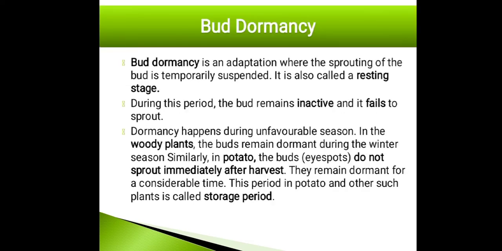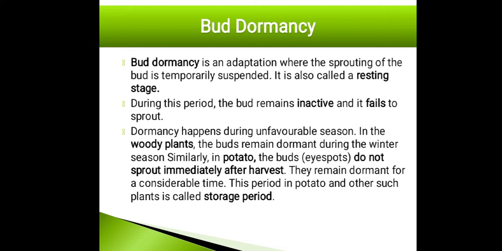So coming to the bud dormancy. As I had told already, bud dormancy is an adaptation where the sprouting of the bud is temporarily suspended. It is also called resting stage. During this period, the bud remains inactive and fails to sprout. Dormancy happens during unfavorable season.